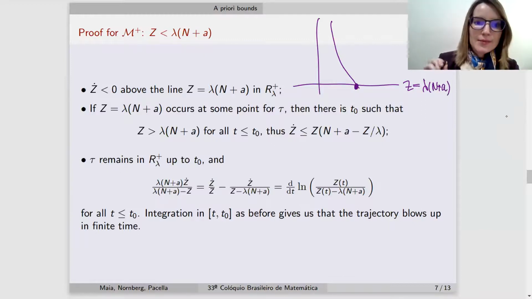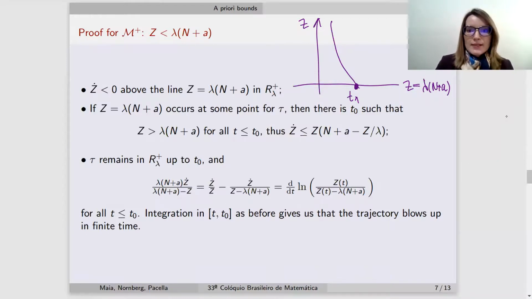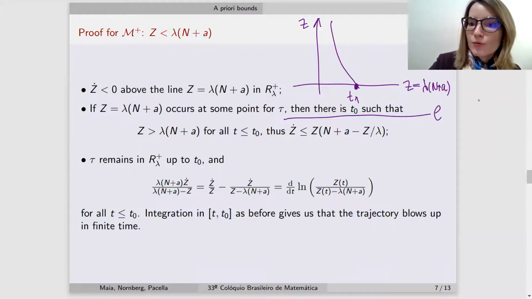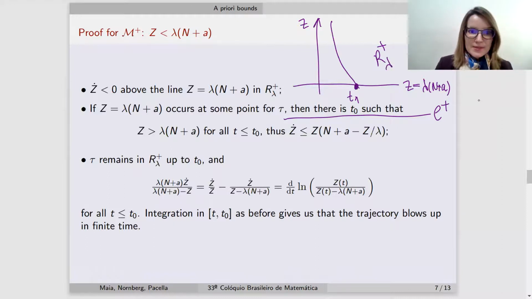at some point, let us say some point t1 in the first quadrant, then it means that for all t less than t1, the coordinate z of that trajectory is larger than this number. So in particular, it stays above the line L plus of concavity, and so it remains in the region R plus.